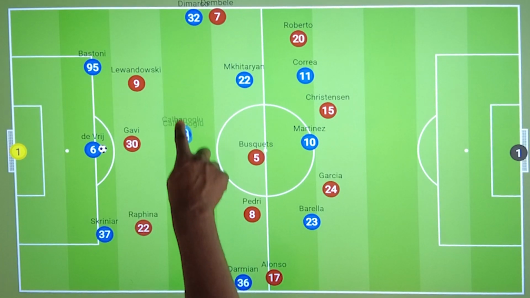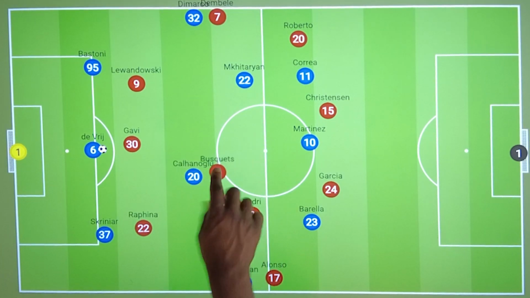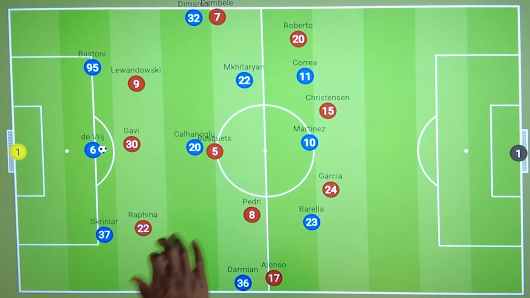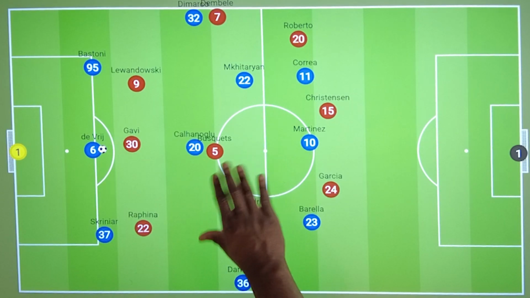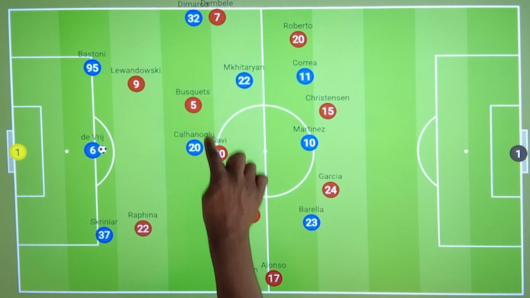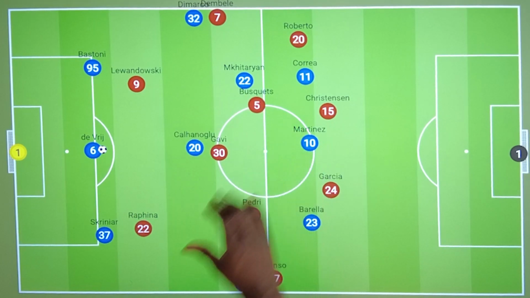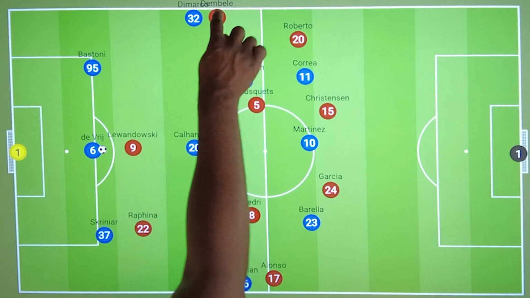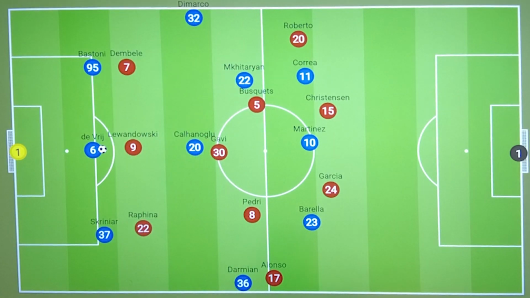In order to cut out the deepest midfielder, Busquets would often have to push up initially, but this would leave Barcelona looking vulnerable at times in the midfield. So in the second half, Xavi dropped Gavi deeper so that Busquets could remain deeper as well. Lewandowski pushed central and Dembele became the third man.